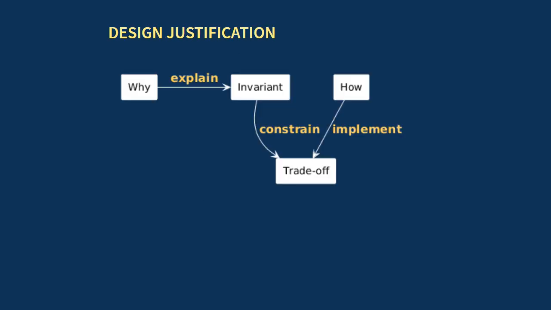That failure sets up the next question. Not how the code works, but why this design is allowed to work. Design justification means naming the invariant first, then explaining the mechanism that protects it. So if I only describe the implementation, I still haven't defended the design? Right. The code, the logs, and the test all need to support the same claim. This invariant survives the pressure we expect.